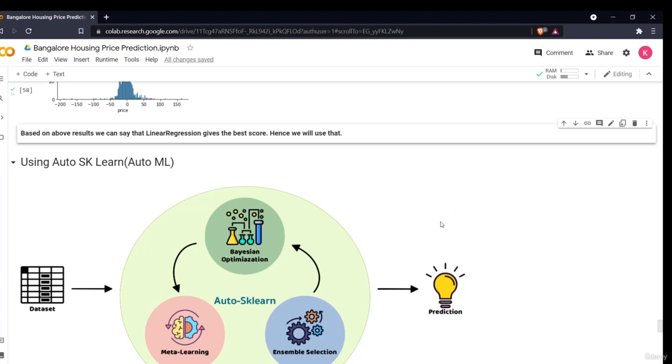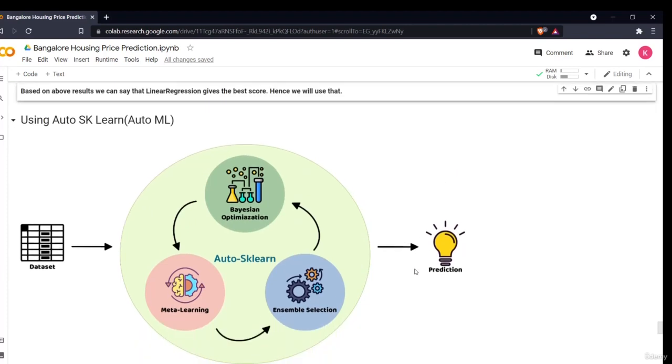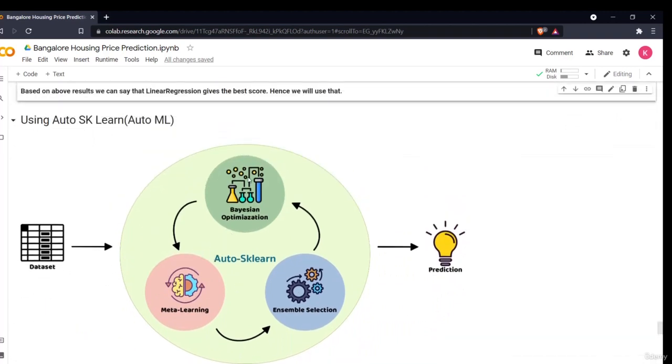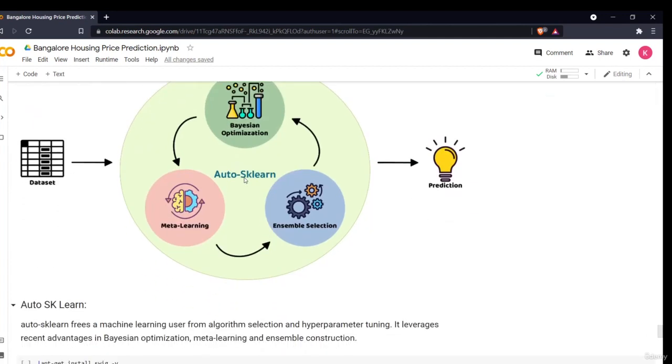Hello all, welcome to the final section of our project, model building using an auto machine learning library, that is AutoScaling. I have already given you the introduction: AutoScaling frees a machine learning user from algorithm selection and hyperparameter tuning, the very things which we did in the previous section using the linear regression model, lasso regression, and the decision tree regressor. Now we'll see how AutoScaling does this with no hassle and with few lines of code.